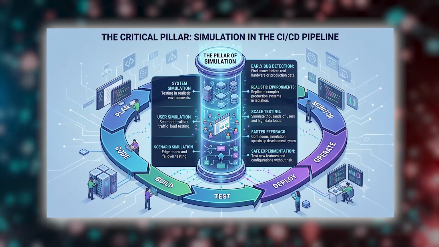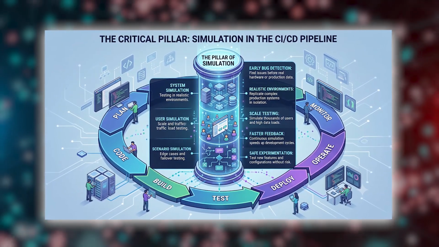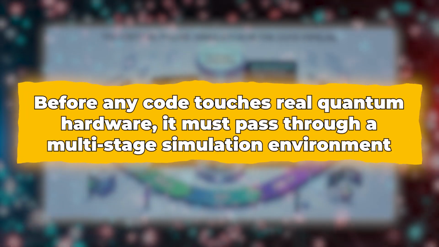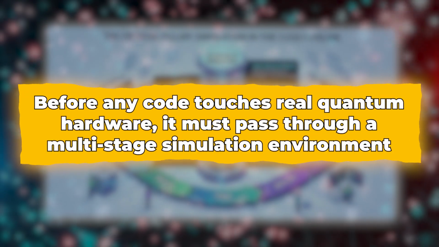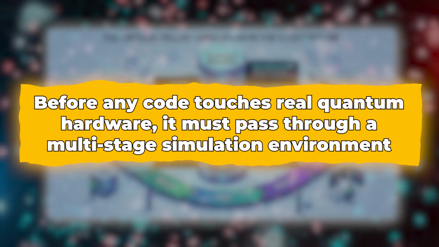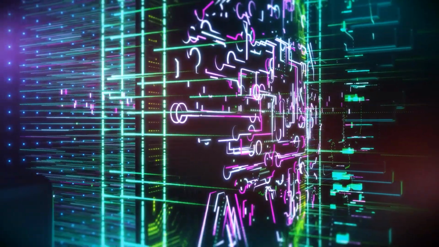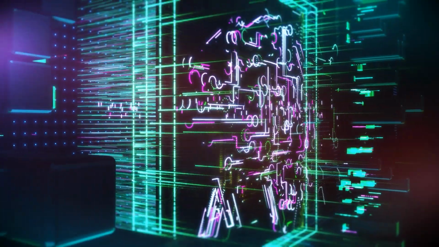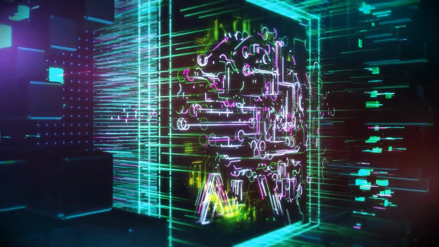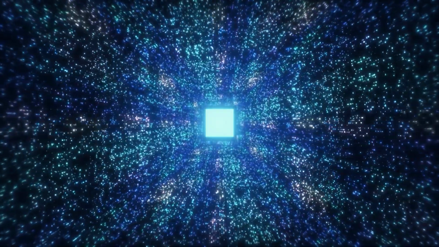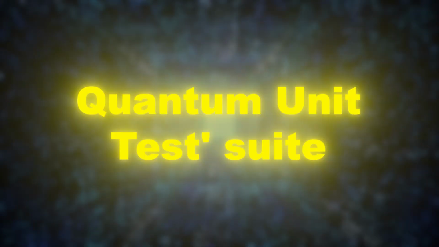The role of simulation in the CI/CD pipeline is another critical pillar. Before any code touches real quantum hardware, it must pass through a multi-stage simulation environment. This includes functional simulators that verify the logic and noisy simulators that predict how the code will behave under real-world physical constraints. The Quantum DevOps pipeline automates this testing, providing developers with a quantum unit test suite.